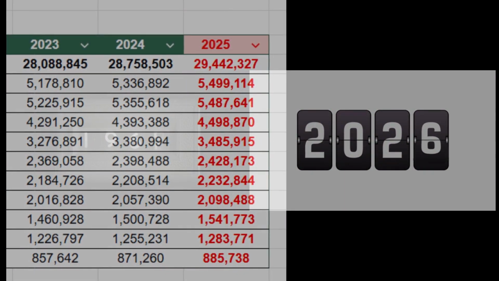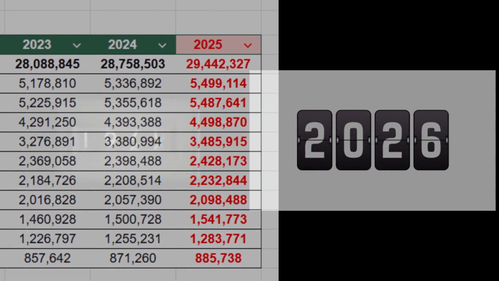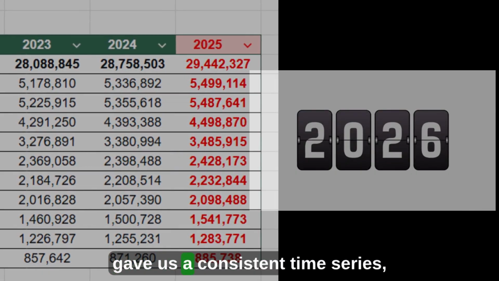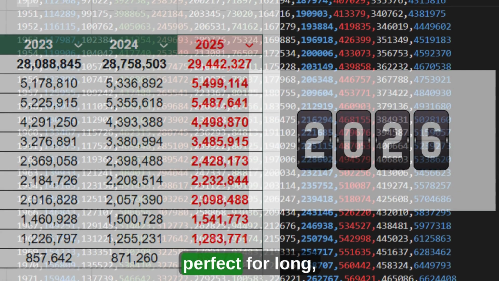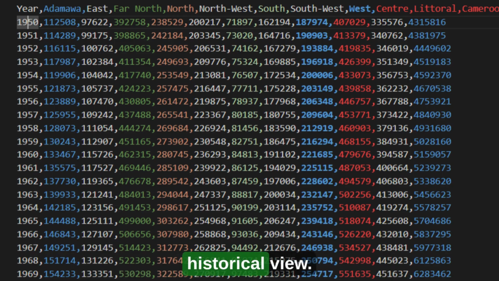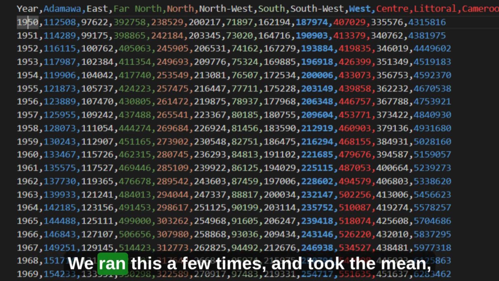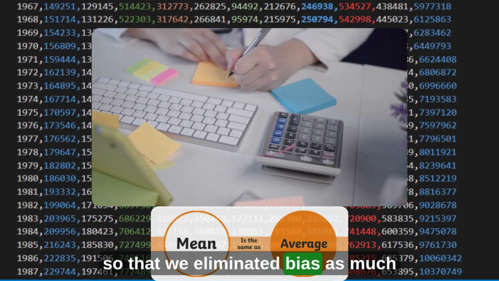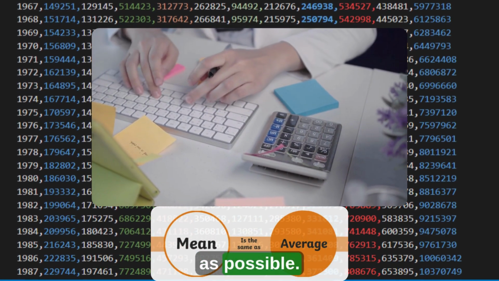Now, for the final projection, we used the latest 2024 proportions. This gave us a consistent time series, perfect for long, compelling visualizations that anchors our historical view. We ran this a few times and took the mean so that we eliminated bias as much as possible.